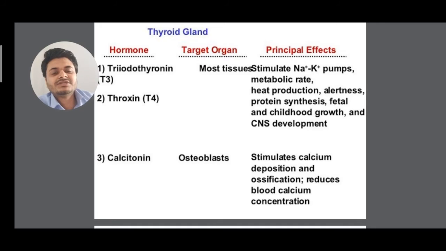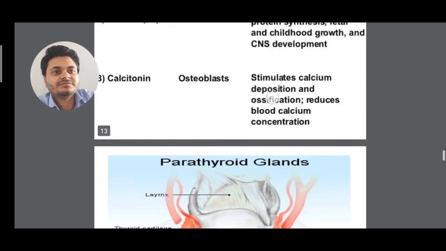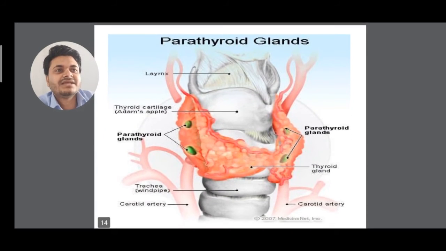So these 3 hormones are produced from the thyroid gland. One is triiodothyronine, that is T3, another is T4, that is thyroxine, another is calcitonin. Now next we'll study about the parathyroid gland. You can see 4 parathyroid glands are present.